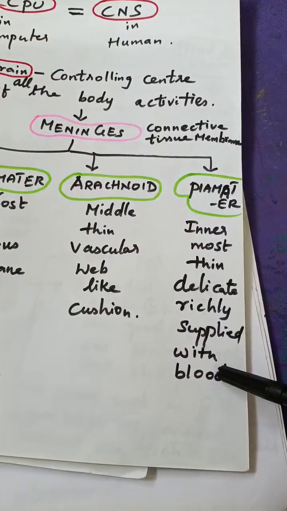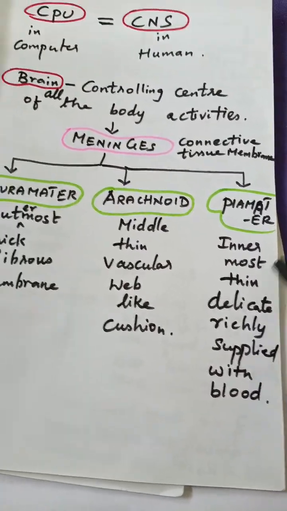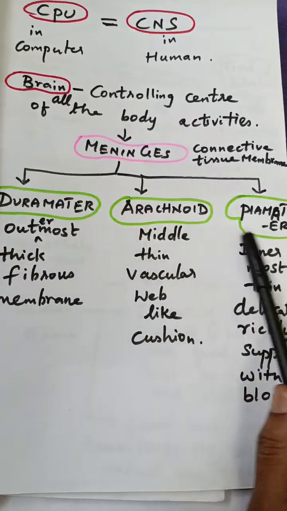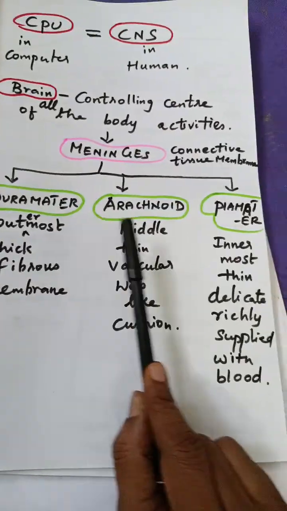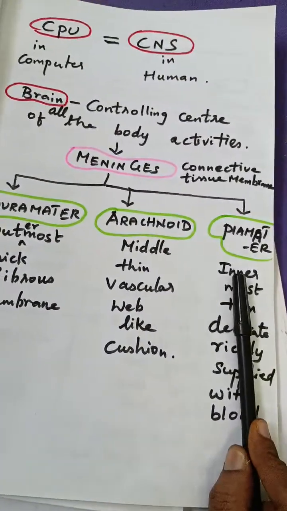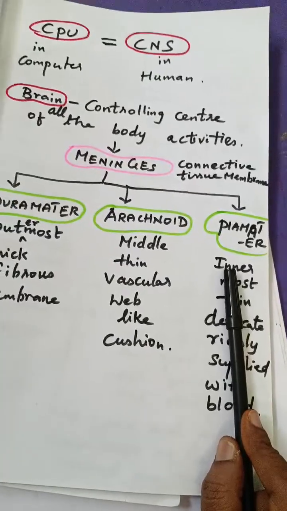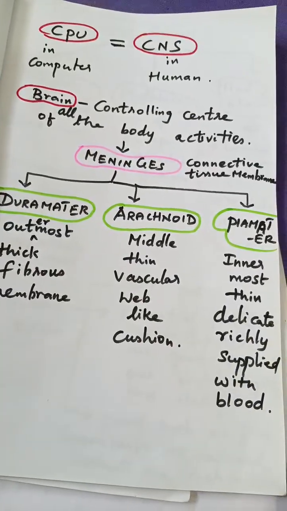Clear? So these are the three membranes of the meninges: dura mater, arachnoid mater, and pia mater. Am I clear? Shall I proceed further?